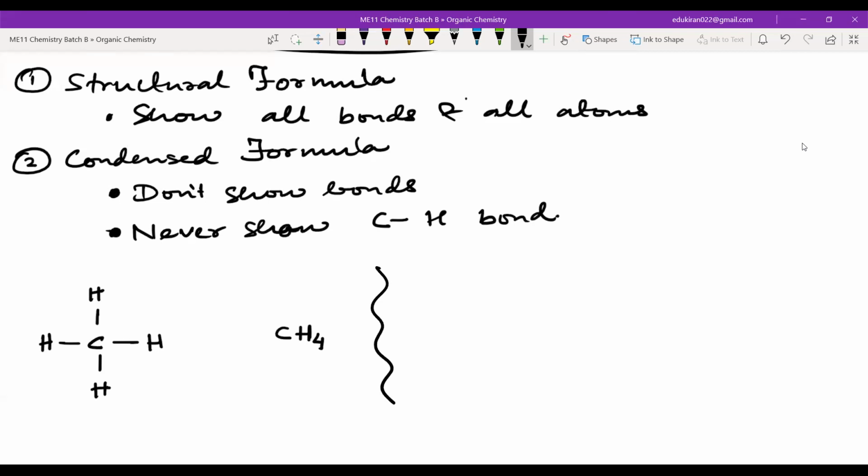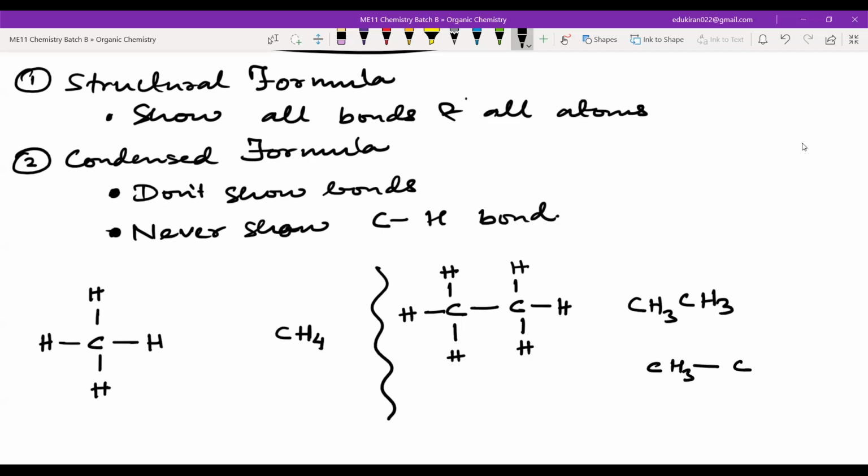One more example you can write is, if you have carbon, and there are 3 hydrogens here and 3 hydrogens here. Now you won't write C2H6. What you will write is: first of all, you have CH3, then again you will write CH3. Now this can also be shown as CH3, then a bond and CH3. Any problem till here?